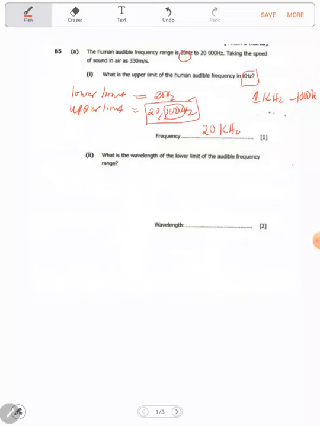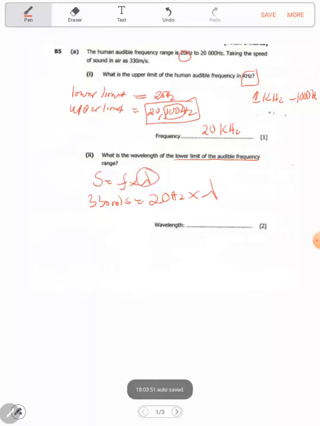What is the wavelength of the lower limit of the audible frequency? Now we know that speed of sound is given by frequency times what? Wavelength. We have been given 330 meters per second, is equal to frequency times wavelength. They're looking at the lower limit, which is 20 Hz, times lambda, the symbol for wavelength.